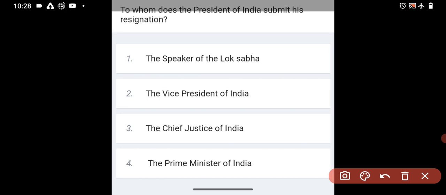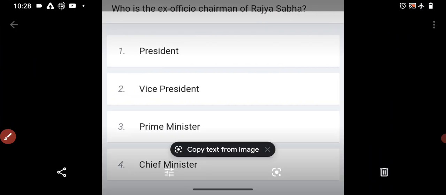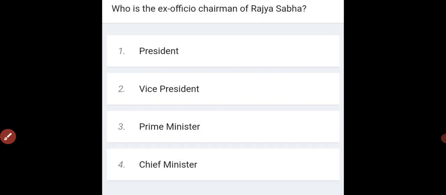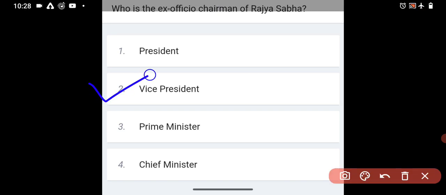So here the answer is what? The Vice President of India. Moving to the next question. Who is the ex officio chairman of Rajya Sabha? So ex officio chairman of Rajya Sabha is none other than who? Vice President. Okay. The salary is for the chairman of Rajya Sabha, not for the Vice President. Okay. Just remember it. Moving to the next question.